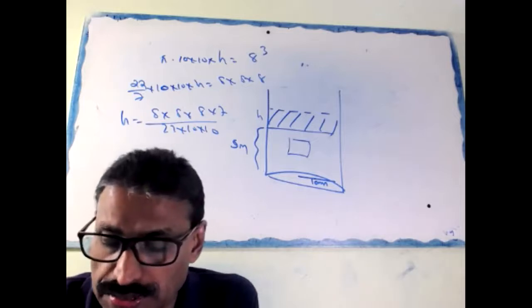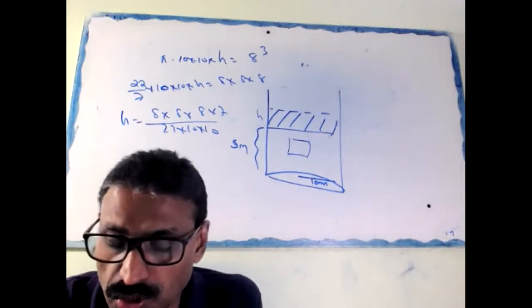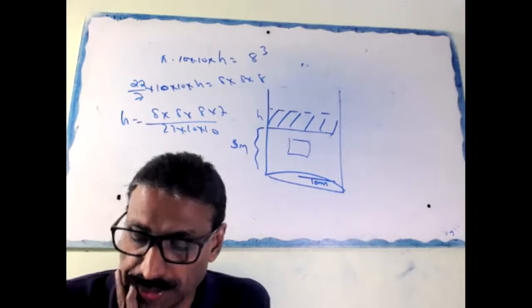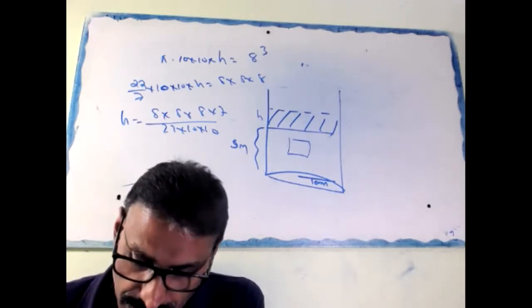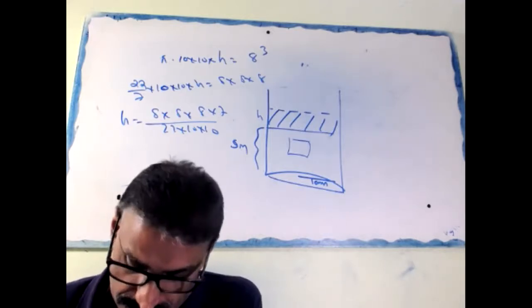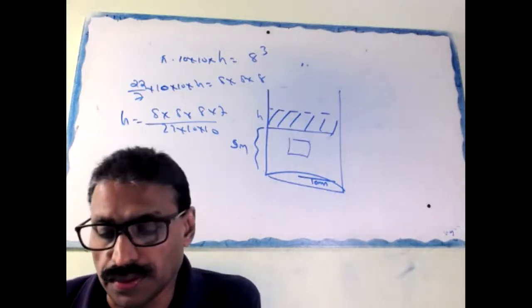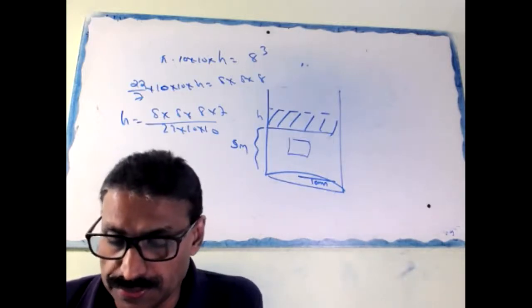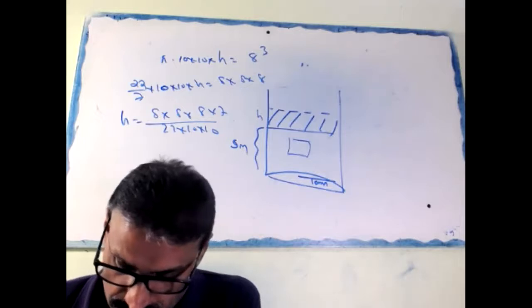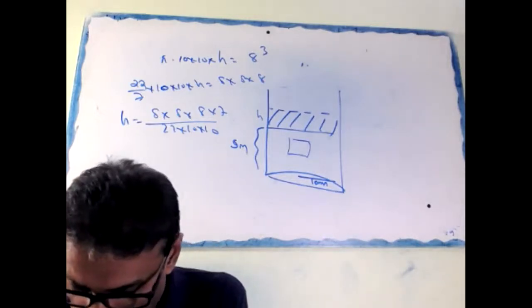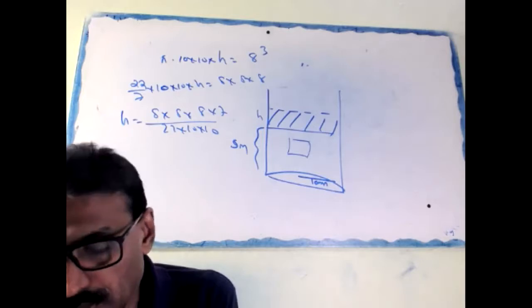A right circular cylinder and a cone have equal base and equal height.